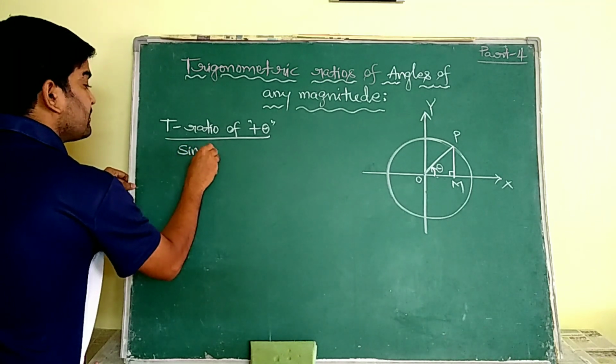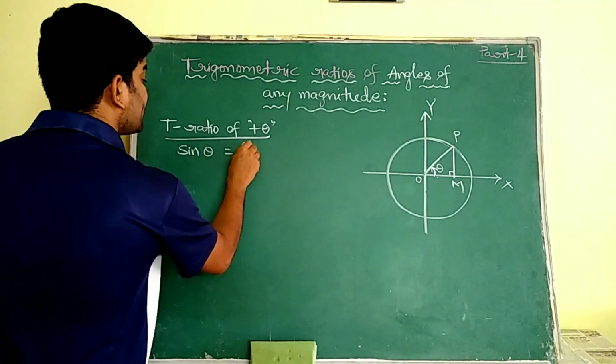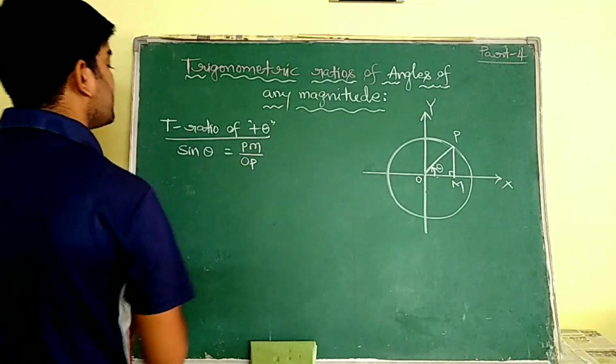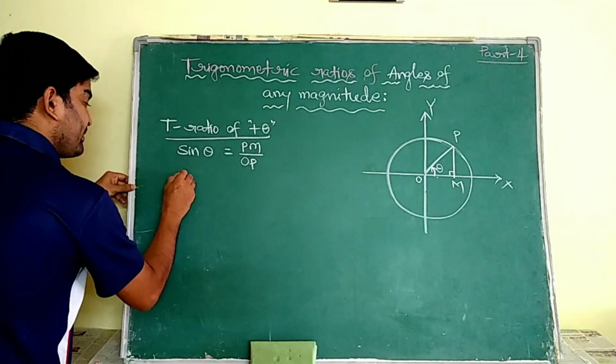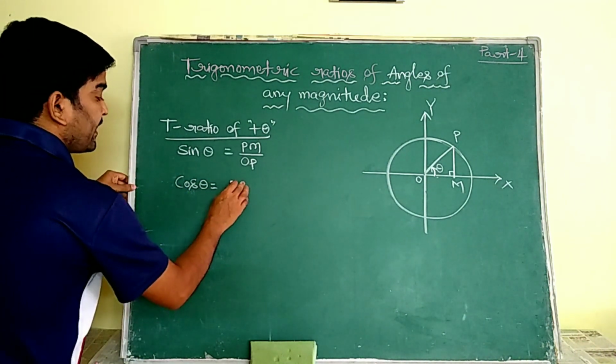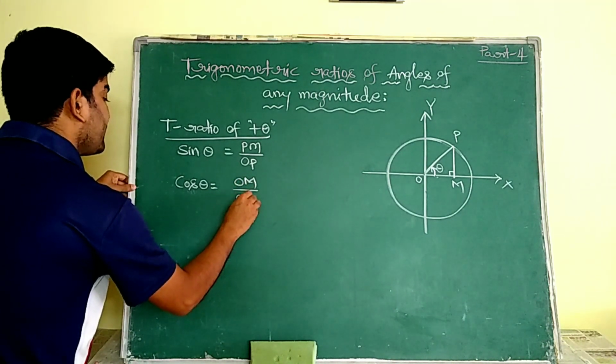So now tell me what is sine theta here. Sine theta, positive theta only. Sine theta means theta's opposite side, that is PM, by its hypotenuse OP. Similarly, I am going to write all the trigonometric ratios. Cos theta is equal to theta's adjacent side, that is OM by OP.